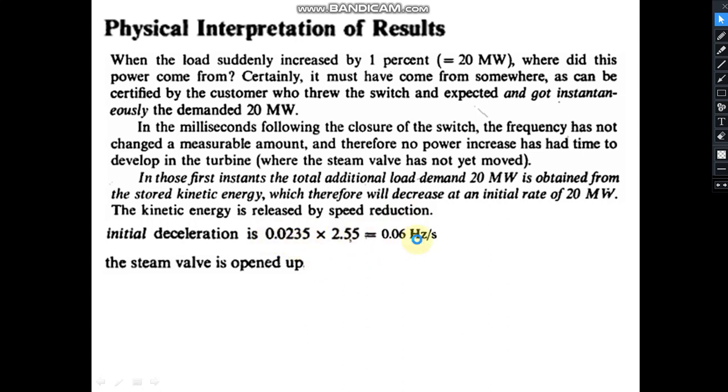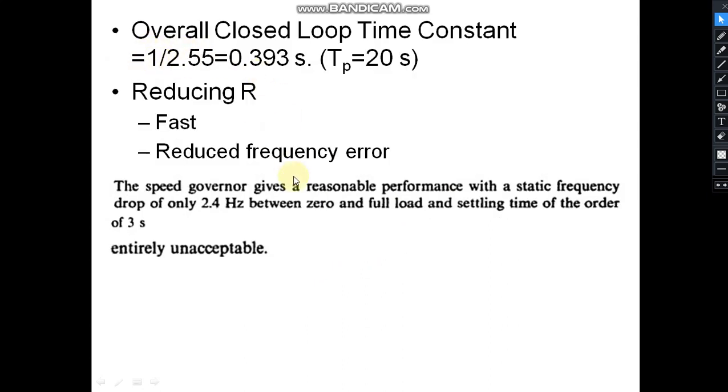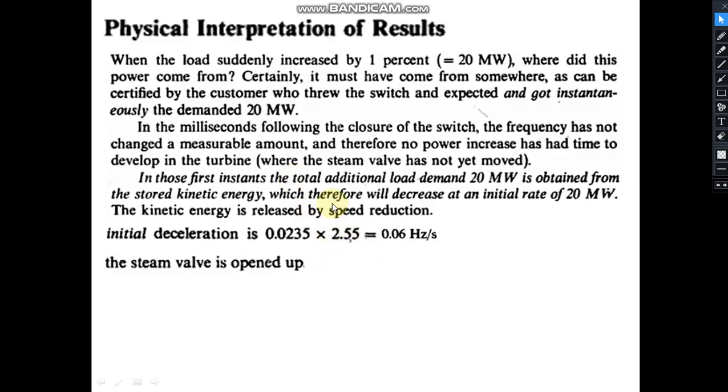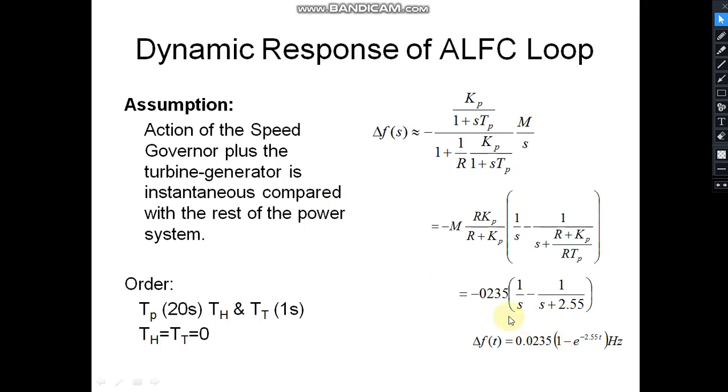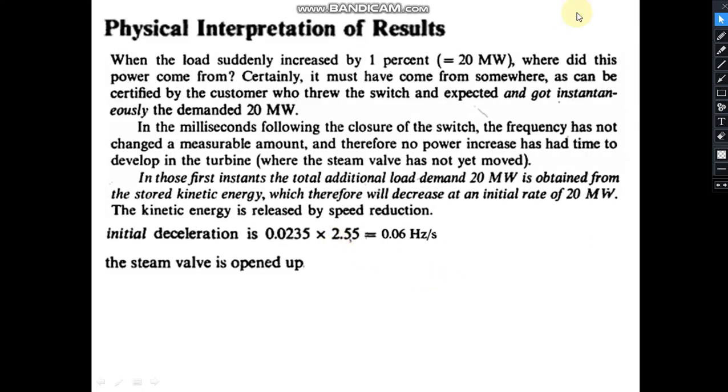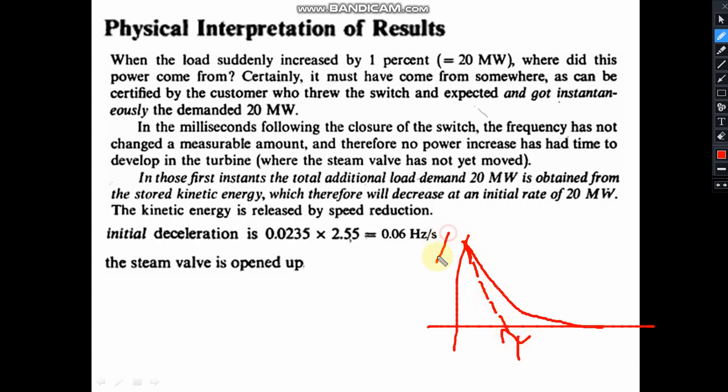So this is 2.55 1 upon tau, initial rate of change will be this much. Actually this thing we can understand from here also. If suppose this is changing, what is this initial rate? This exponential curve. So if I plot this graph straight line, it will be tau. This is A. So initial rate of change is A divided by tau. So this is A, this is 1 by tau. So the frequency will decrease with this rate, 0.06 in 1 second.